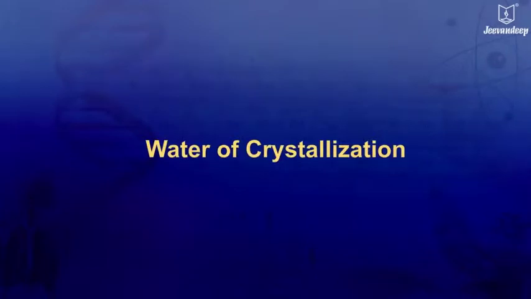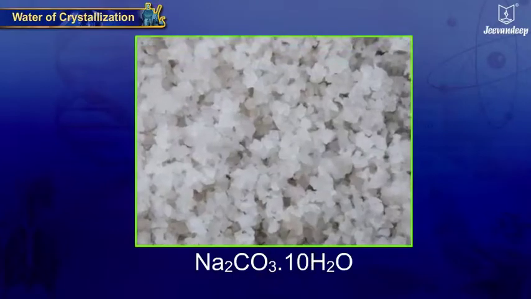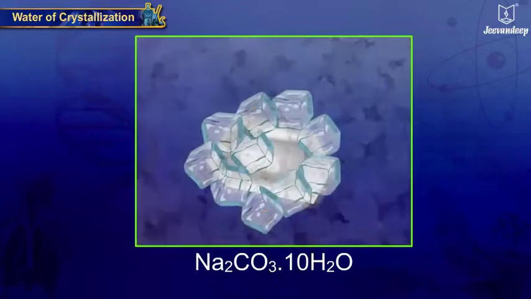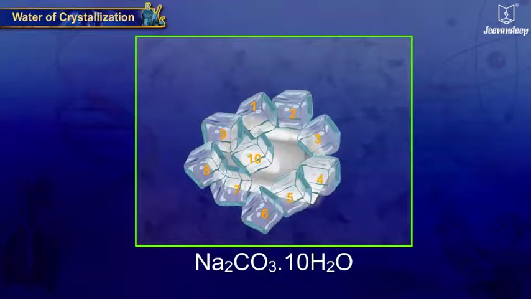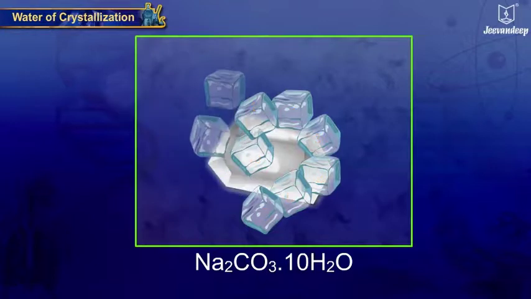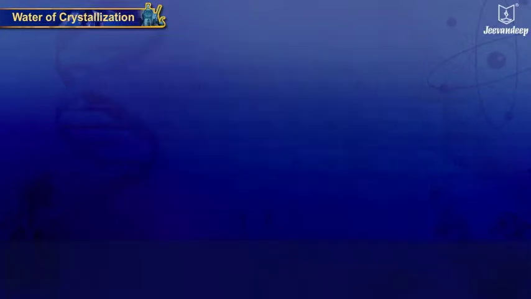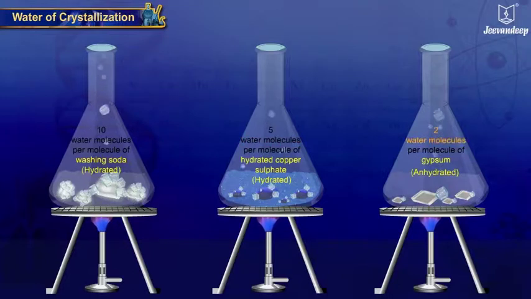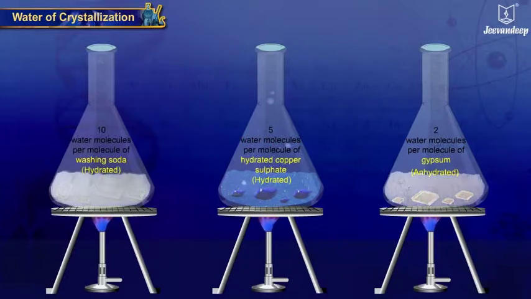Water of crystallization. Water of crystallization is the fixed number of water molecules present in the crystal structure of certain compounds loosely bounded to it. These salts, on heating or exposure to air, lose water of crystallization and turn into anhydrous form.